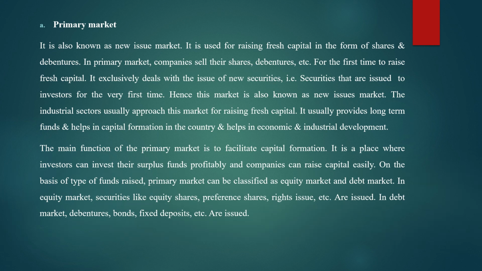On the basis of type of funds raised, primary market can be classified as equity market and debt market. So again, when we study the further part, the primary market is divided into mainly two types, that is equity market and debt market. In equity market, securities like equity shares, preference shares, rights issue, etc. are traded, and in debt market, debentures, bonds, fixed deposits, etc. are issued. So in the equity market, equity shares, preference shares and rights issue shares are traded. Whereas in the debt market, mainly the debentures, bonds, fixed deposits are traded.